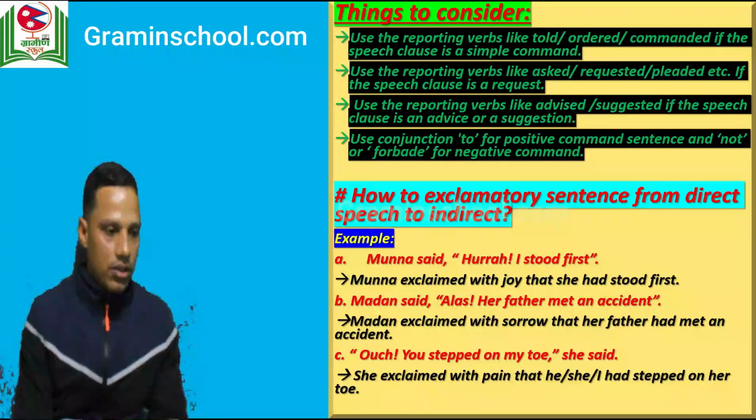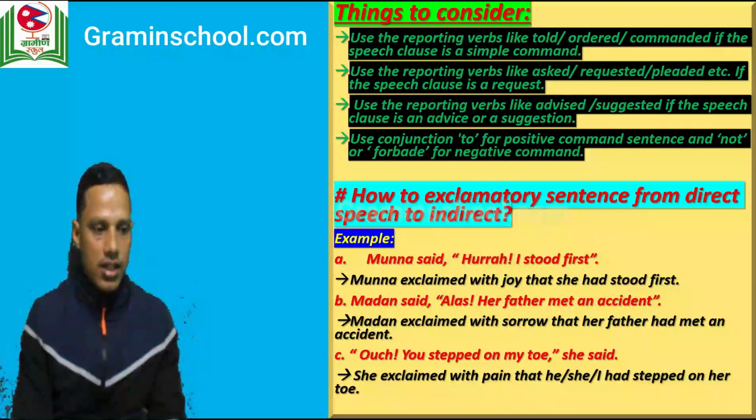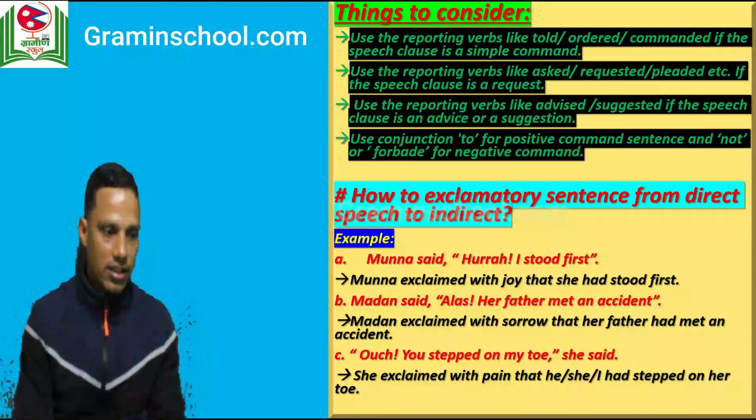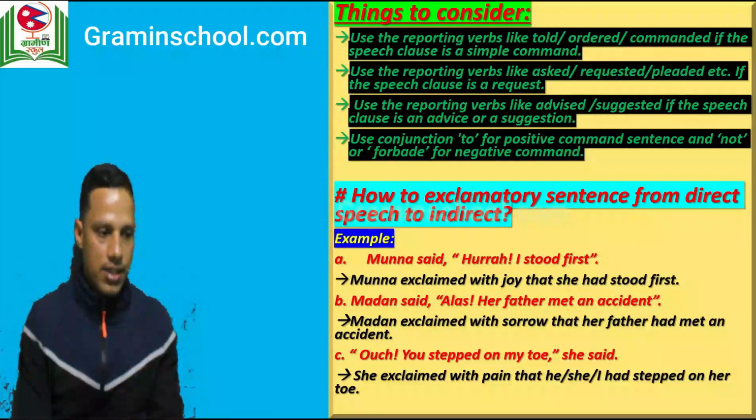Okay, now let's see how to change exclamatory sentences from direct speech to indirect. We'll first see some examples and then move ahead. Let's see the first example. Muna said, "Hooray, I stood first." Now you can change this as: Muna exclaimed with joy that she had stood first.